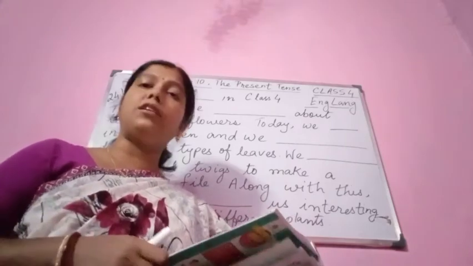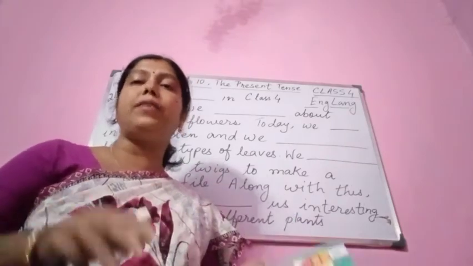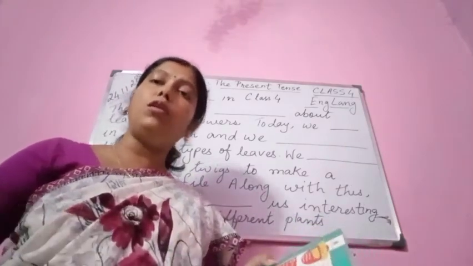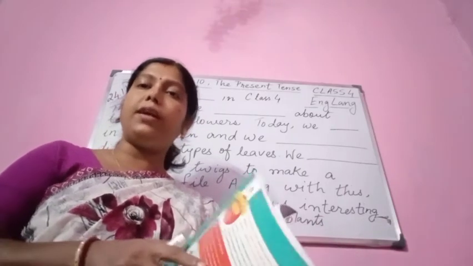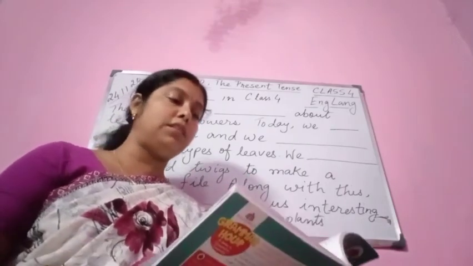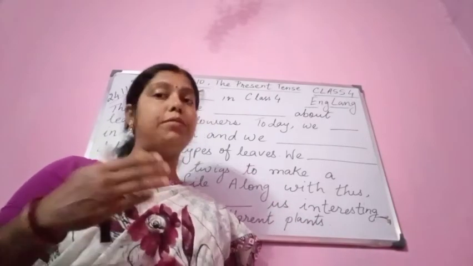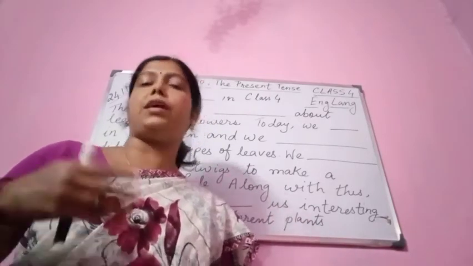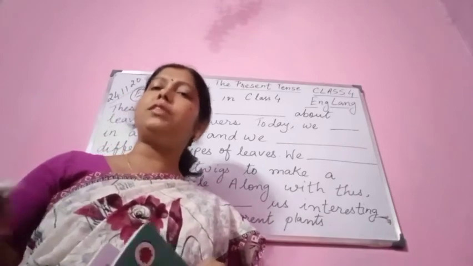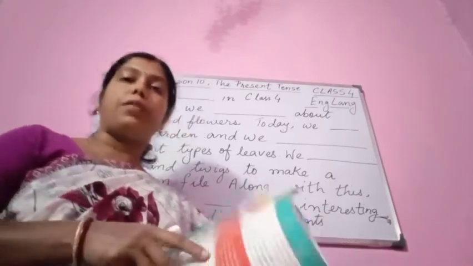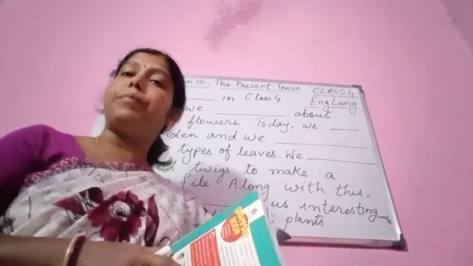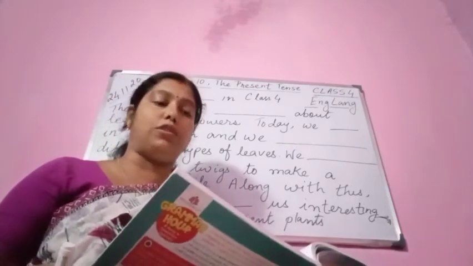Alright, and present continuous tense is for what is happening right now and going on for some time. We use present continuous tense to talk about actions that are happening at the time of speaking. When I am speaking, now I am speaking, I am teaching you, which will go on for some time. So we use present continuous tense in this kind of situations.